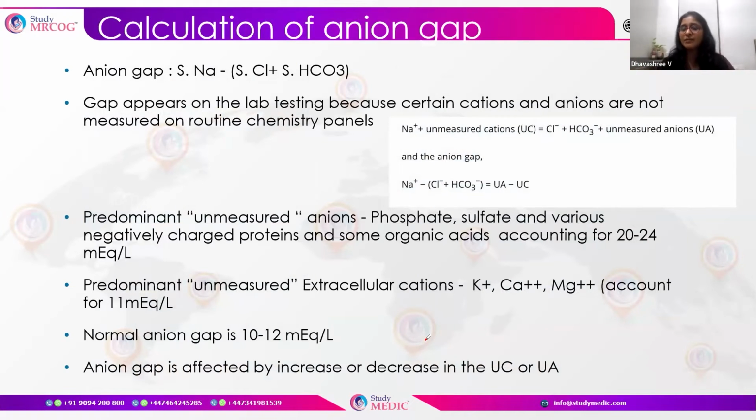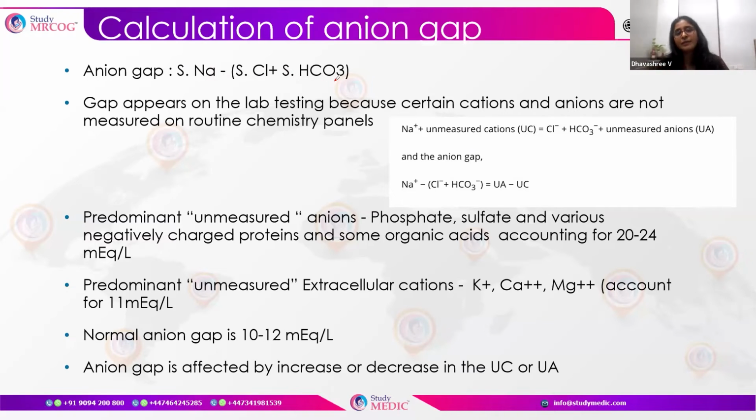What is an anion gap? It is the difference between the anions and the cations. Sodium is a positive one. So sodium minus the addition of chlorides and bicarbonates together is the anion gap.